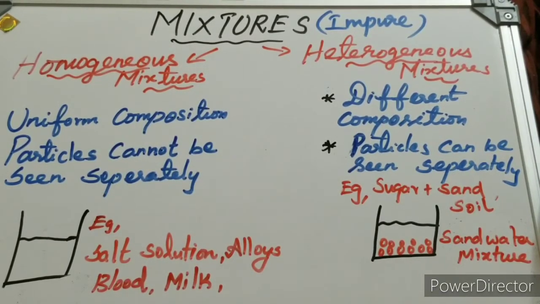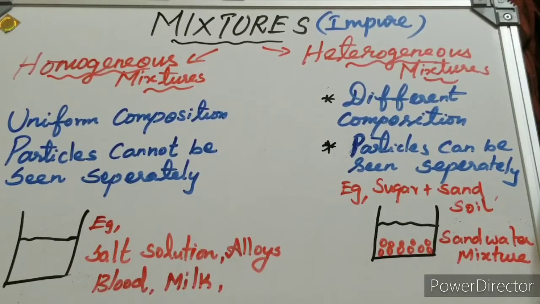We are not able to see the presence of the solute in the mixture, and cannot identify which is the particle and which is the water, because both are completely soluble with each other. Such a mixture is called a homogeneous mixture.